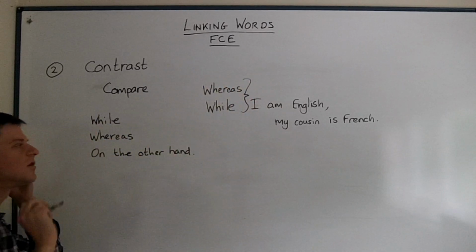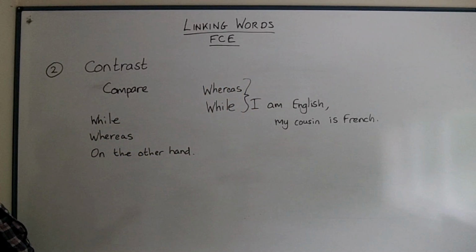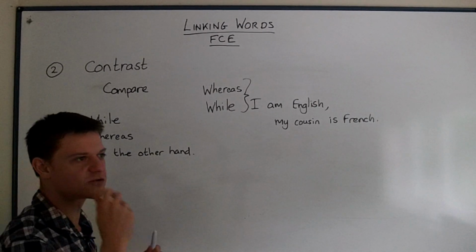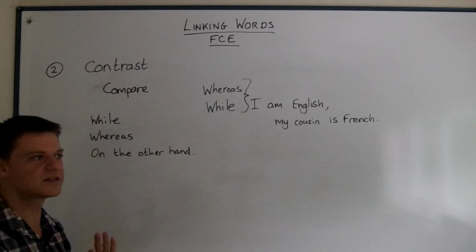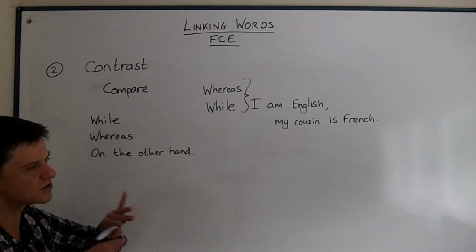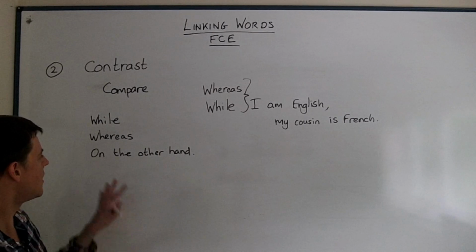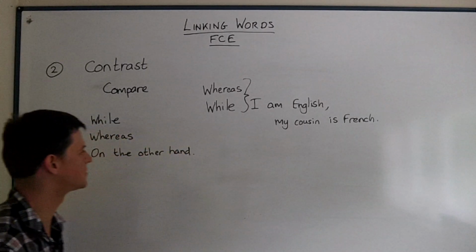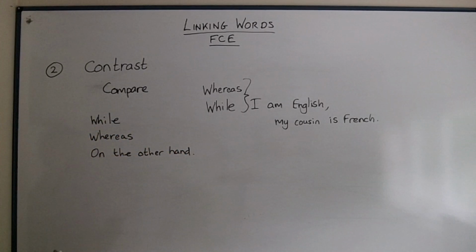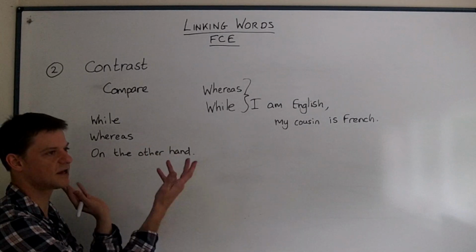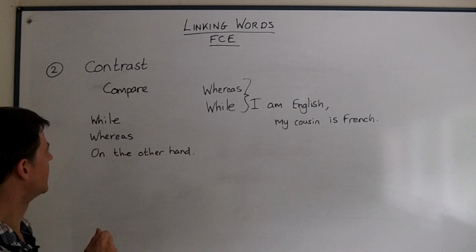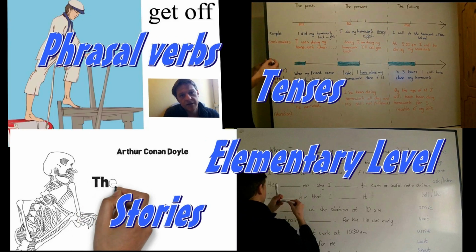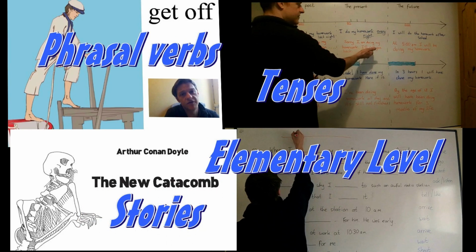Okay. Now it's not the same as although I'm English. You know, although I'm English, I suppose sometimes it works, but the although to me it sounds like you're contrasting a positive and a negative idea, whereas these two it's quite neutral. Okay. We could use on the other hand here. We could say I am English, full stop. On the other hand, my cousin is French. So again, it's for comparing two different facts. It's not plus and minus.